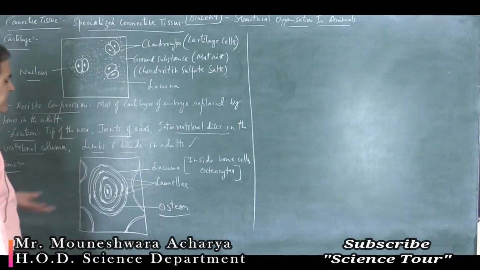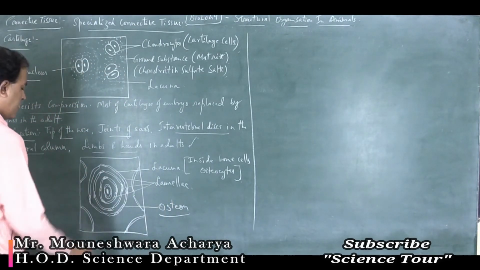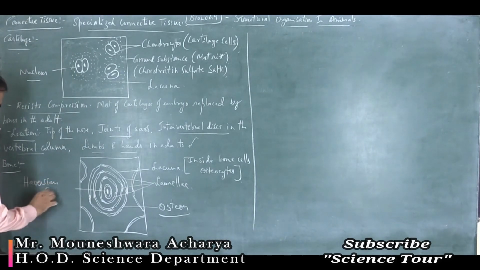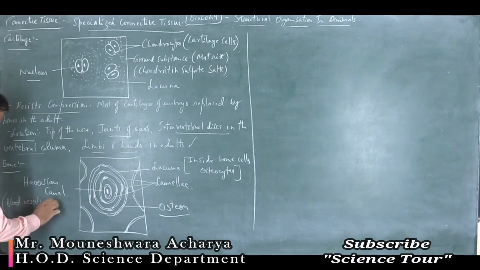They have taken the section of this osteon, and at the center you can see a canal which was discovered by the scientist Havers. So it is called as Haversian canal, and this Haversian canal has got supply of blood because it is filled with blood vessels, then nervous tissue, then lymphatic vessels.